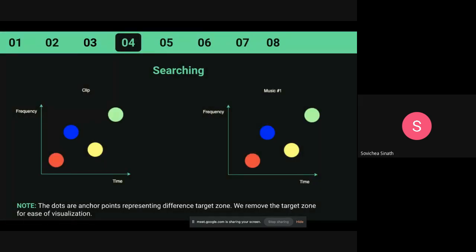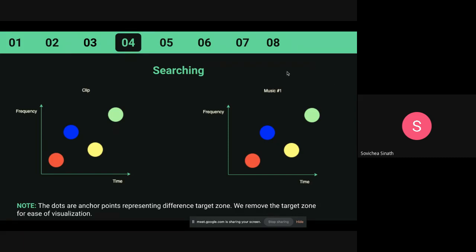Okay, this might be a bit confusing, but let's go with it. On the left-hand side, I have the clip, where these colored points represent different anchor points, and we eliminated the target zones just to make it easier to view.